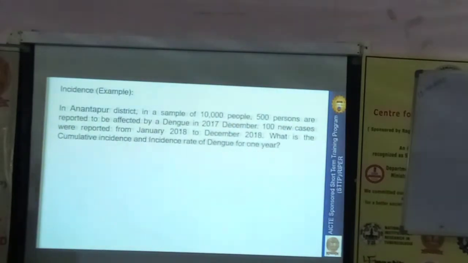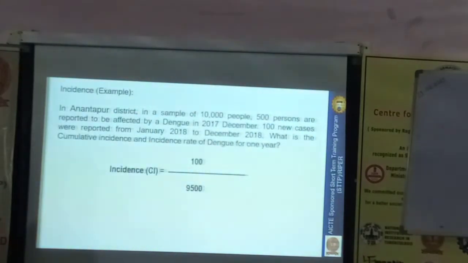And the next one is incidence. The same example I had taken for a better understanding. In Anantapur district, in a sample of 10,000 people, 500 persons are reported to be affected by dengue in December 2017, and 100 new cases were reported from January 2018 to December 2018. Means 1 year of observation is there to assess the incidence in Anantapur district. What is the cumulative incidence and incidence rate of dengue fever for 1 year?